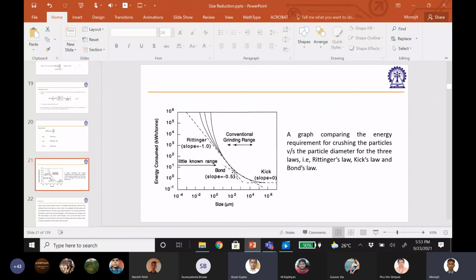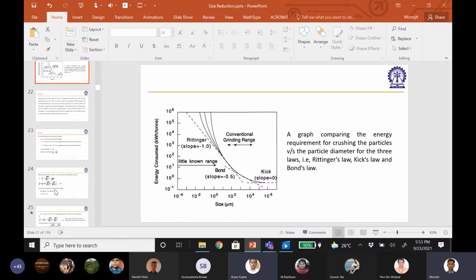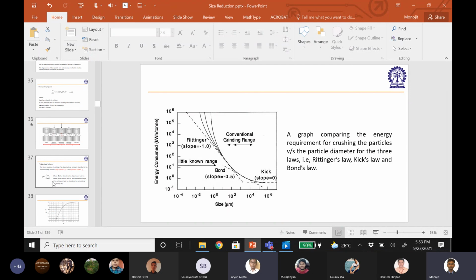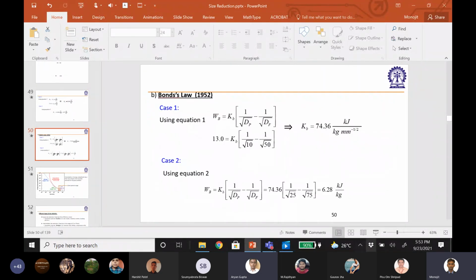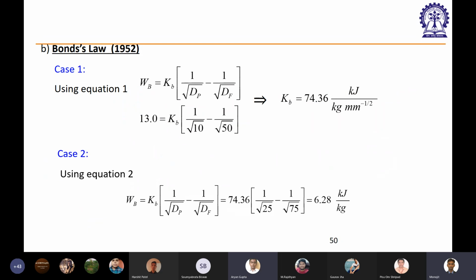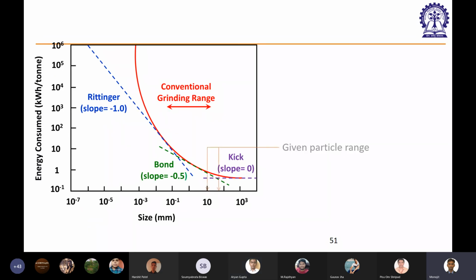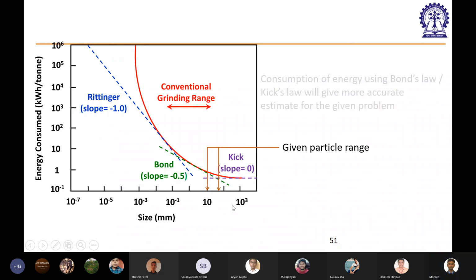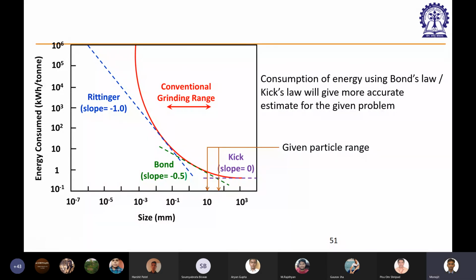Yes, somewhere here we will land up in this problem. So this is what we had discussed, and this is the given particle range for this problem. You can see both Bond's and Kick's law will give you reasonably good results. So the energy consumption using Bond's law or Kick's law will give a more accurate estimate for this given problem. Rittinger's law will give you an estimate which will not be correct for this problem.